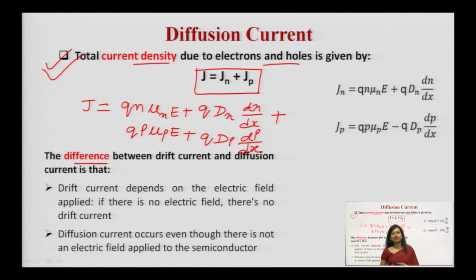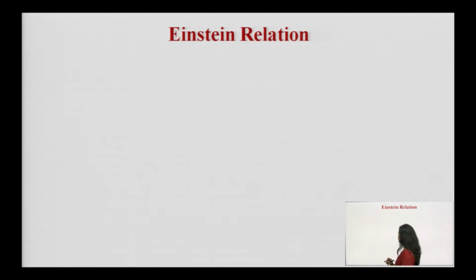I have given you various examples also to explain, just like you are opening a bottle of perfume. If you are opening a bottle of perfume, there is no applied electric field, there is no applied potential, even then the diffusion process takes place. It means in the presence of an electric field, drift will take place, while in the absence of an electric field, diffusion will take place. So, this is a very important point, you must write it down.